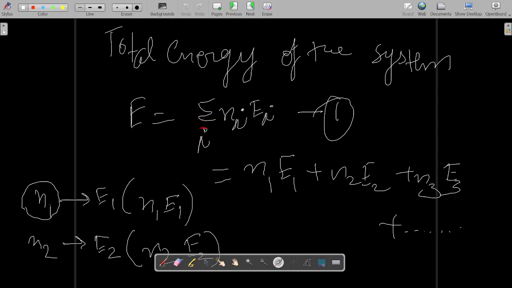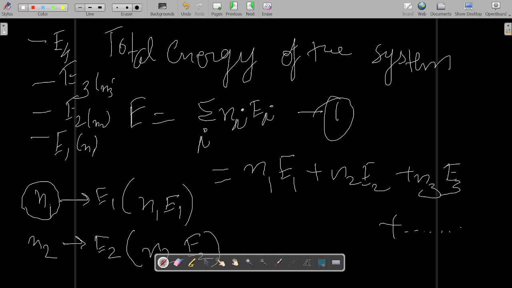Over here the energy levels were discrete, because E1 energy level was there, then directly after E1, E2 was there, then after E2 directly E3 was there. So the energy levels were discrete like this. This is your E1, this is your E2, this is your E3, this is your E4. So these are discrete energy levels, basically quantized energy levels. N1 particles will be over here, N2 particles over here, N3 particles over here, N4 particles over here, right?